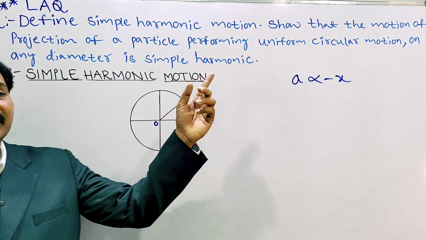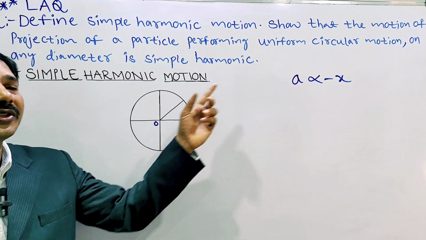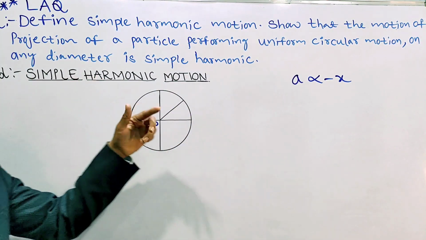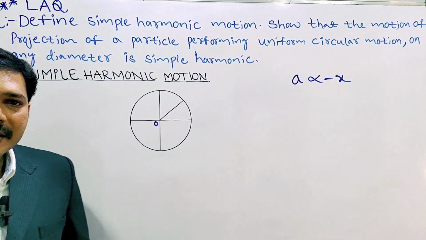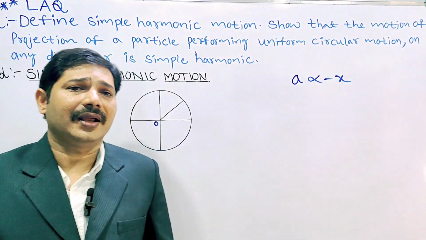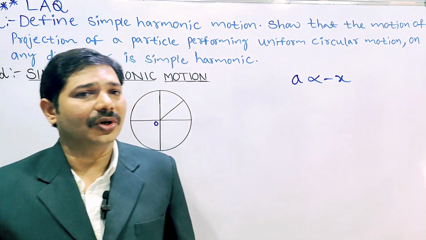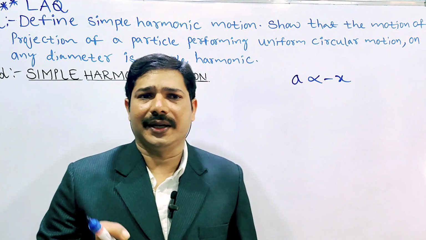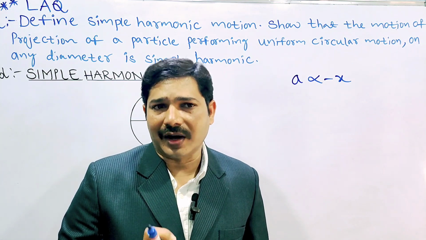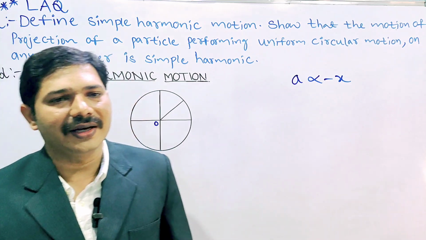What is the case? Show that the motion of the projection of a particle performing uniform circular motion on any diameter is simple harmonic. In this, some differentiation will come. PC students can remember the formulas very simply. Don't worry, if you remember two formulas, you can solve this answer very easily.